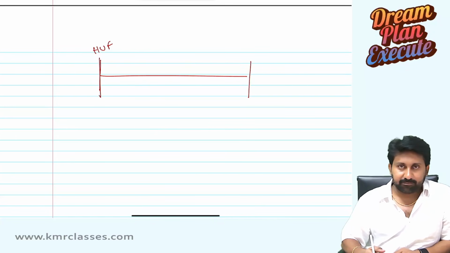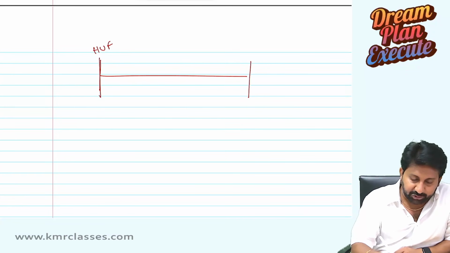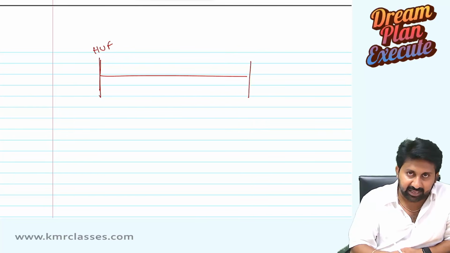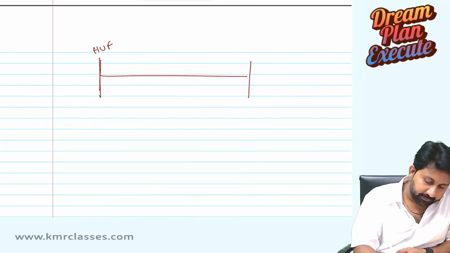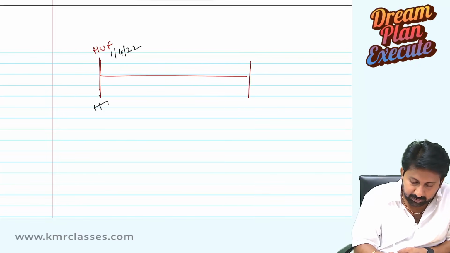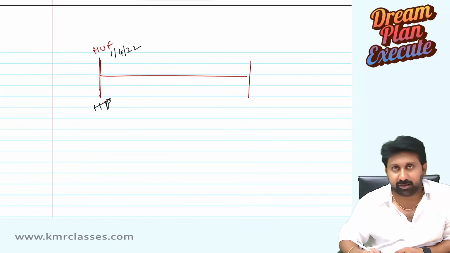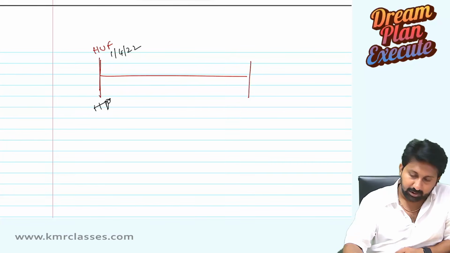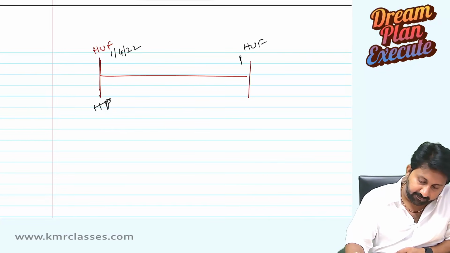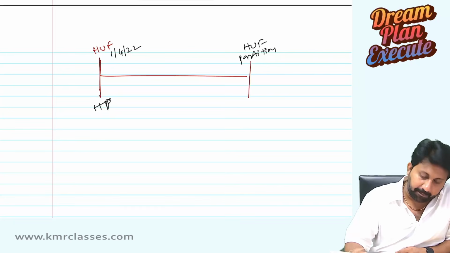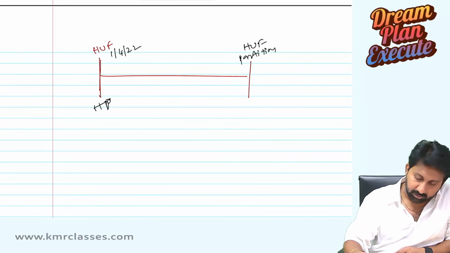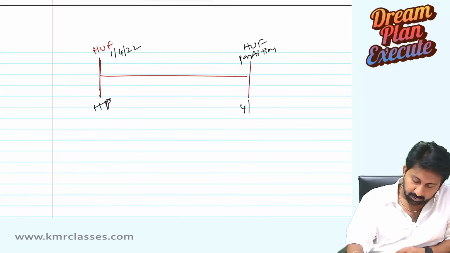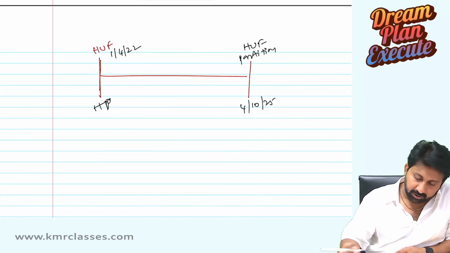There is a HUF. This HUF, on 1/4/22, purchased a house property. This HUF went for partition on 4/10/2025.